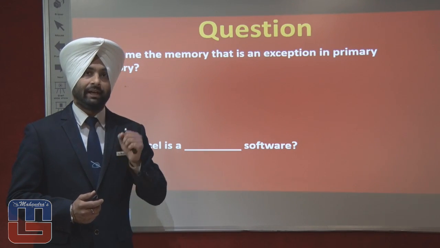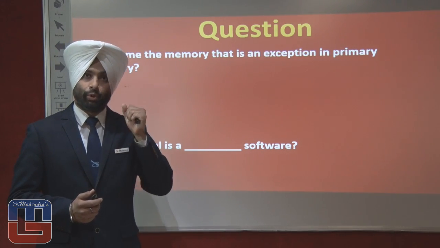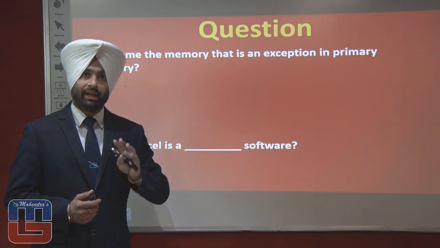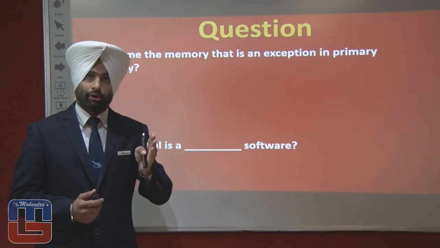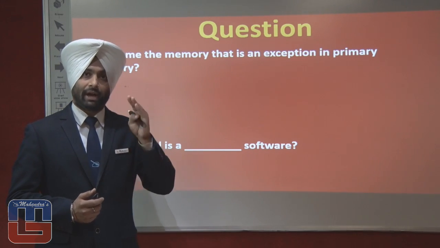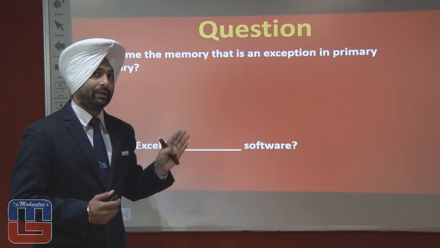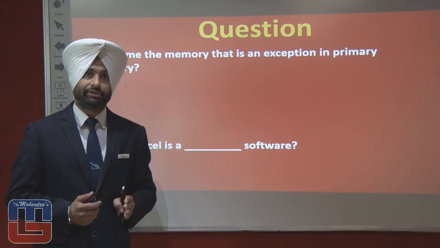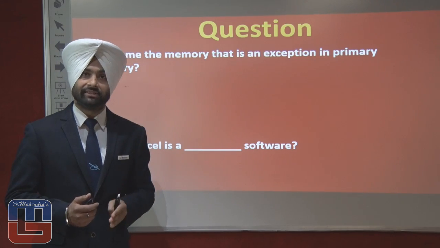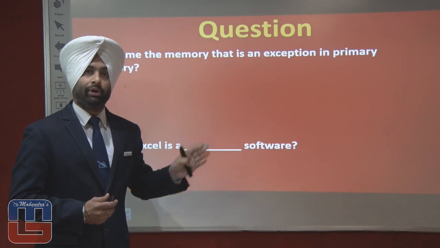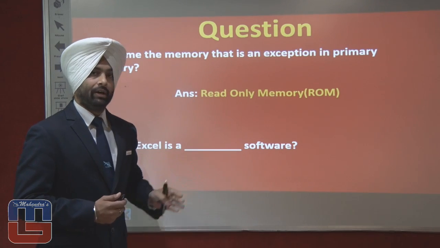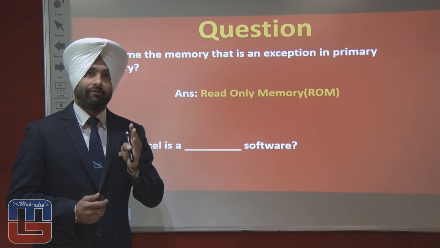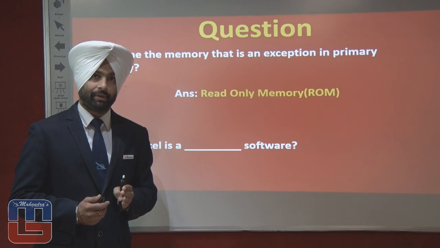Now, name an exception which holds the data even after the power is discontinued and is termed as a primary memory. And the answer is read-only memory or the ROM. Read-only memory is an exception that holds the data even after switching off the power supply.